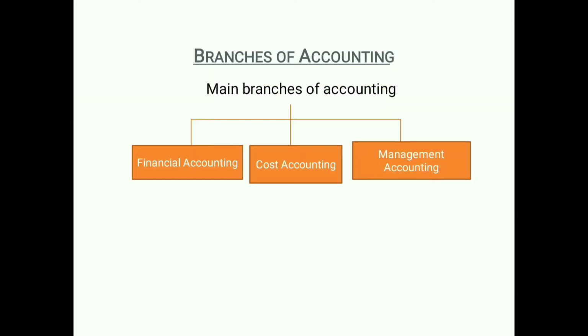Next, branches of accounting. The main branches of accounting are financial accounting, cost accounting, and management accounting. Financial accounting is what I said before: recording, classifying, summarizing, analyzing, interpreting, and communicating financial transactions and events. This whole process comes under financial accounting.